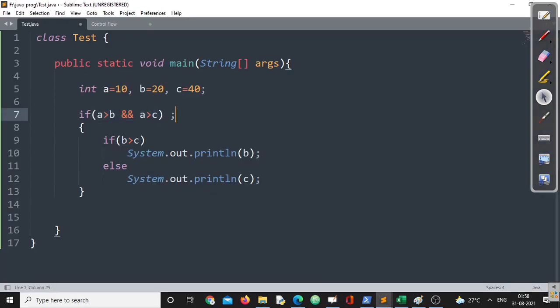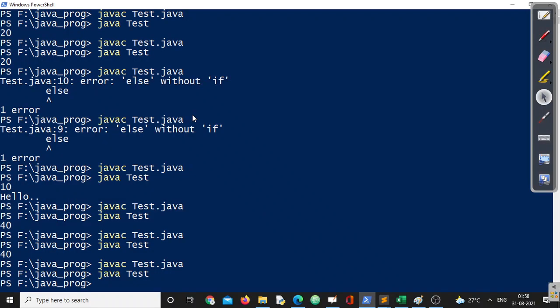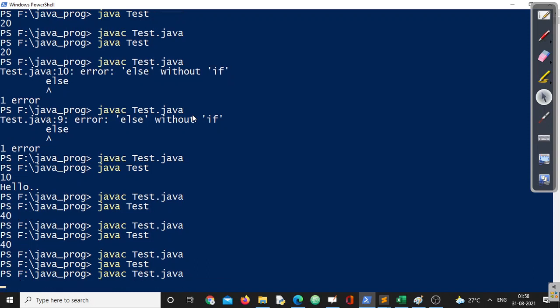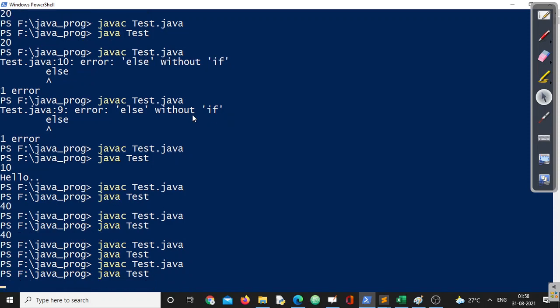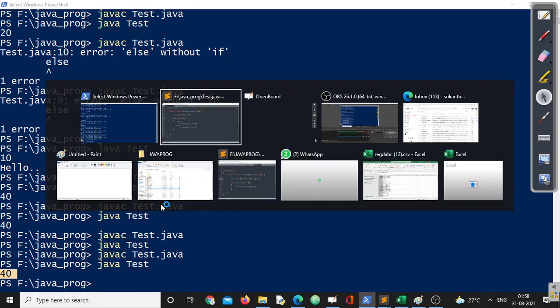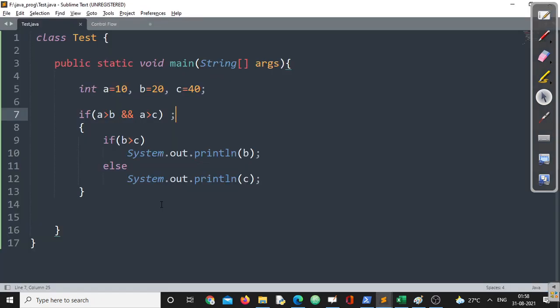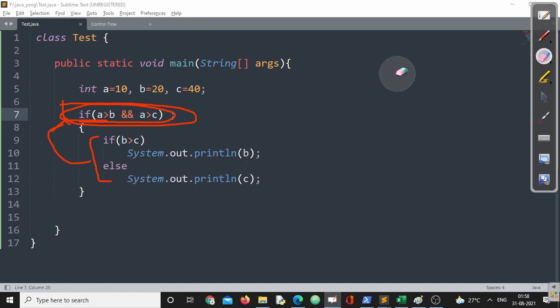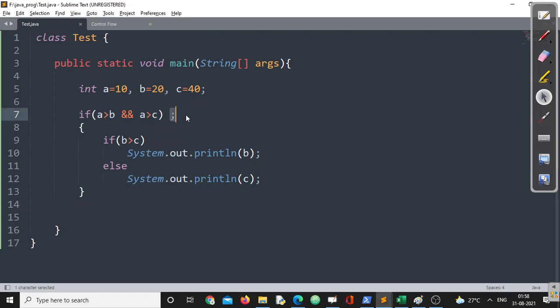But by mistake, if I put a semicolon here, I again want to remind you, this is not an error. The compiler will be absolutely fine in compiling this. But when I execute this, the result is completely different. Because what exactly happened here? The if is terminated completely here, and these are completely independent ifs. They are not dependent on this one, right? So whenever you are using if or if else, make sure you know all these aspects, right?